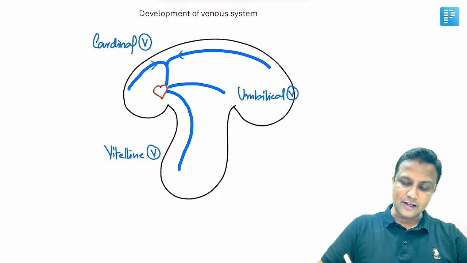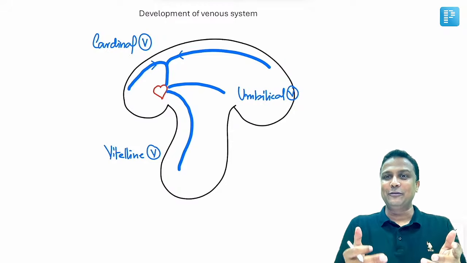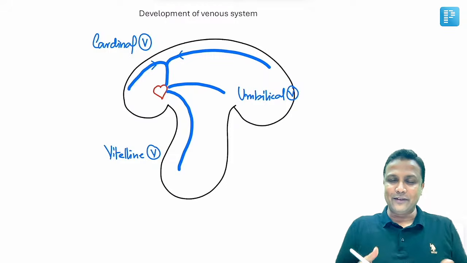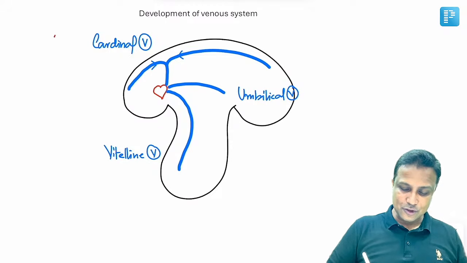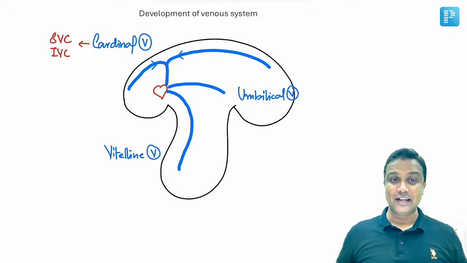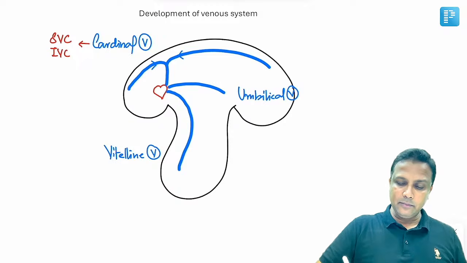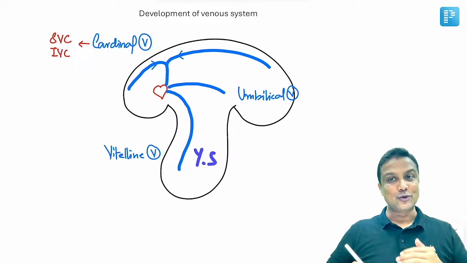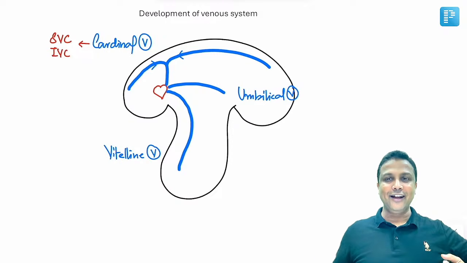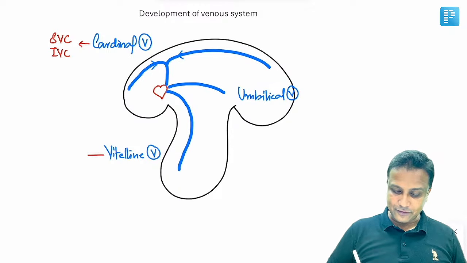Now what will be formed from the cardinal vein? Remember, cardinal vein is going to collect the blood from the entire body. And who is going to collect the blood from our entire body? Of course, superior vena cava and inferior vena cava. They are derived from cardinal vein. Makes sense? Who is going to collect the blood from yolk sac? Vitelline vein. And remember, yolk sac is actually your future gut. And from our entire gut, blood will be collected by portal vein. So portal vein has to be derived from vitelline vein.